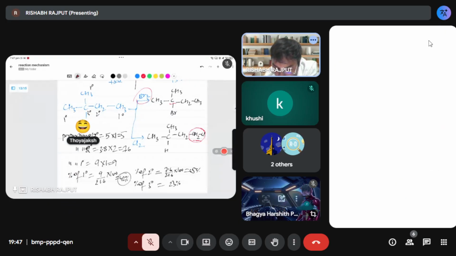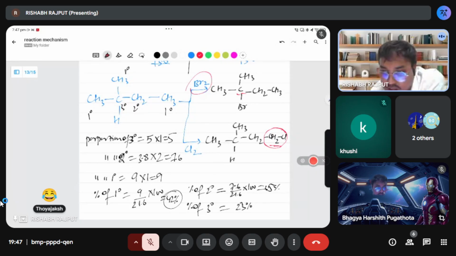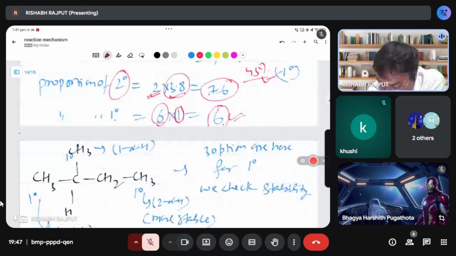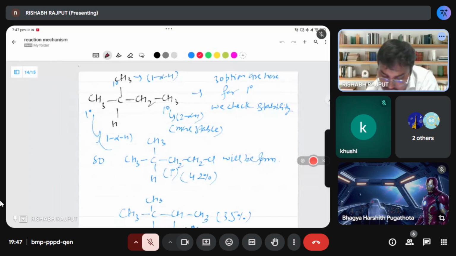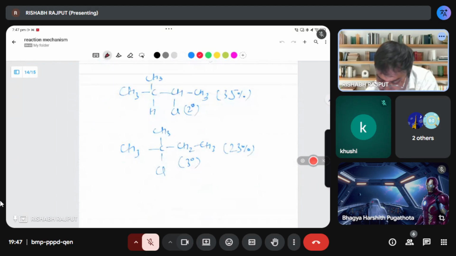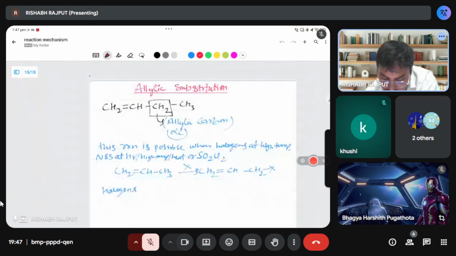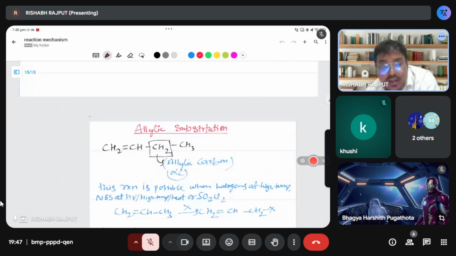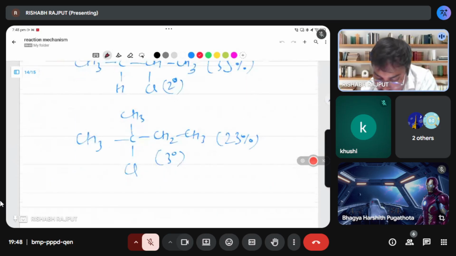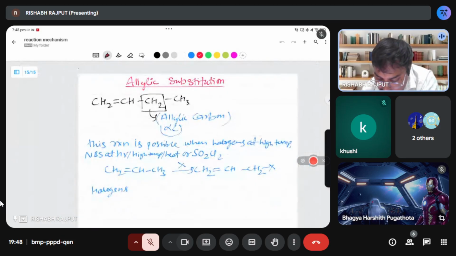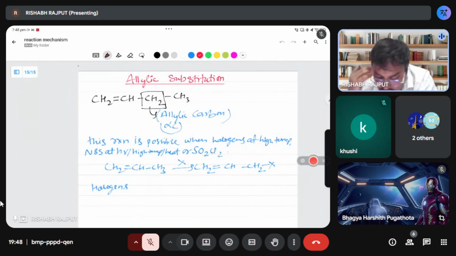See, guys. So for this compound, please calculate by your home. And you will check which compound will be more percentage. You will do by yourself. I already done this. Now this is already done. Allylic substitution mechanism, I will tell you in the next class.